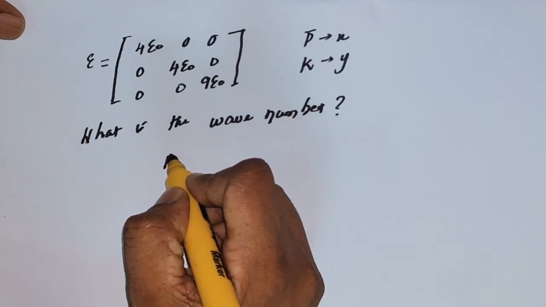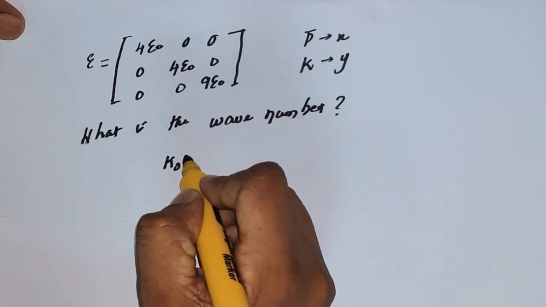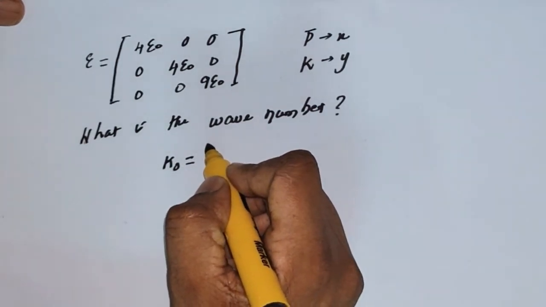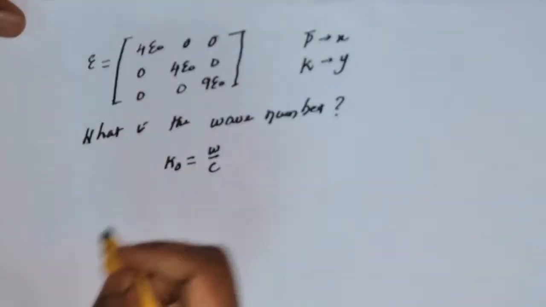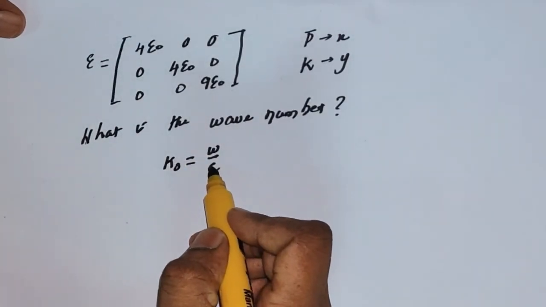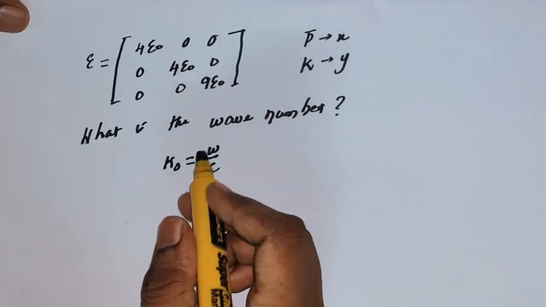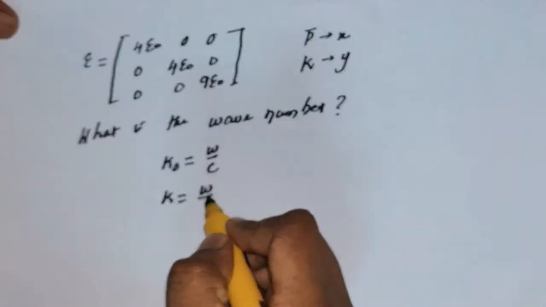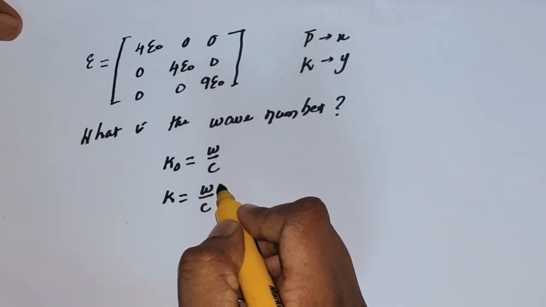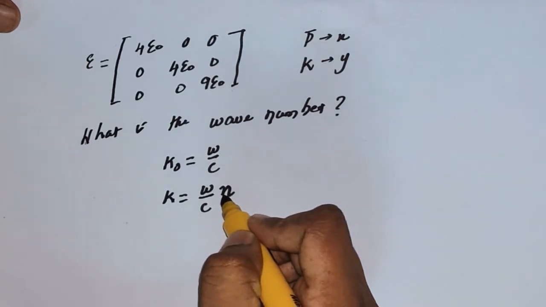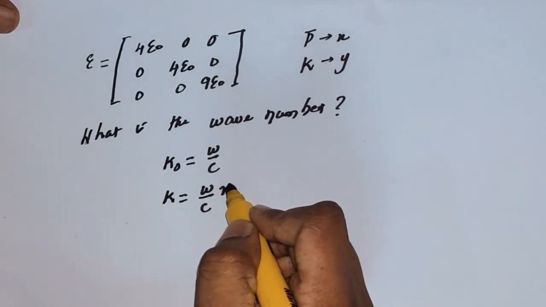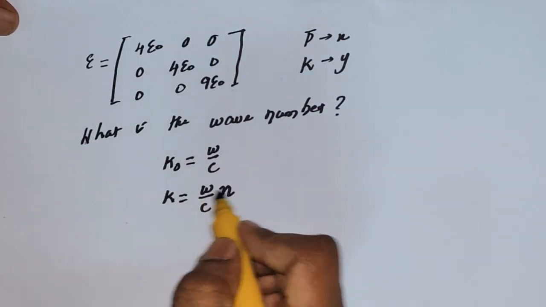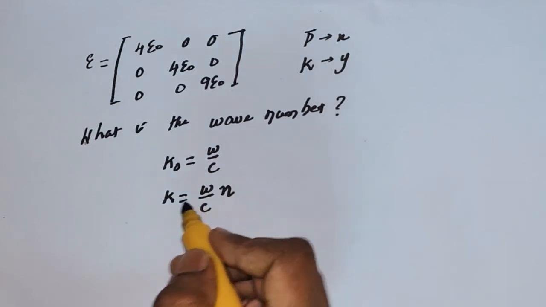If the electromagnetic wave is propagating in free space, the propagation constant k naught should be equal to omega by c, the angular frequency divided by the velocity of light. If the same wave propagates in the medium, k is equal to omega by c times n, because the medium has a refractive index, so the wavelength changes and the velocity of light changes.